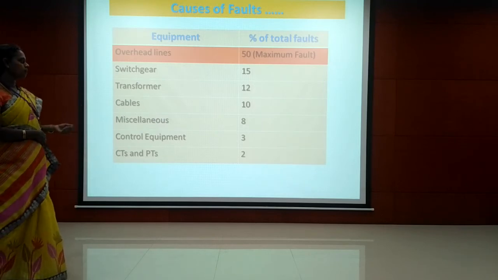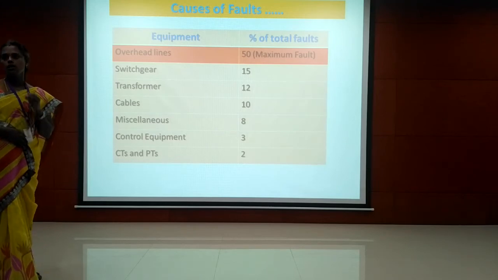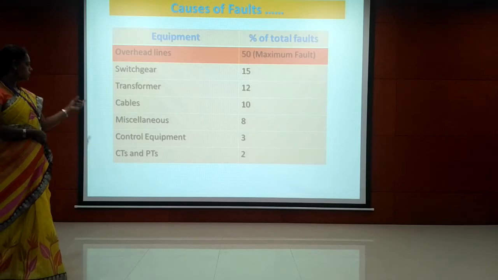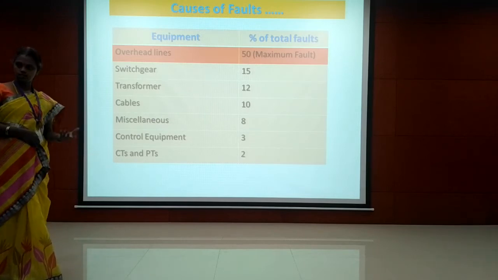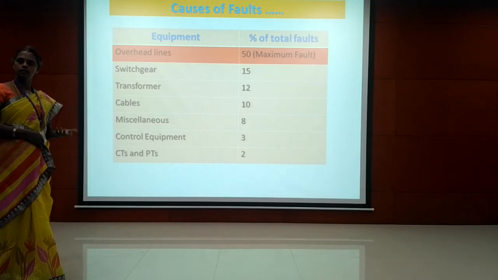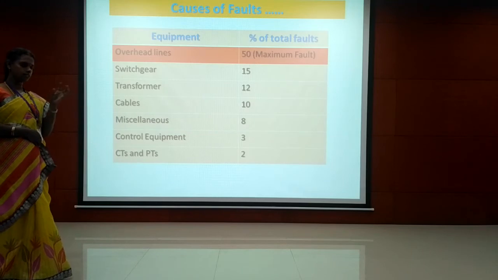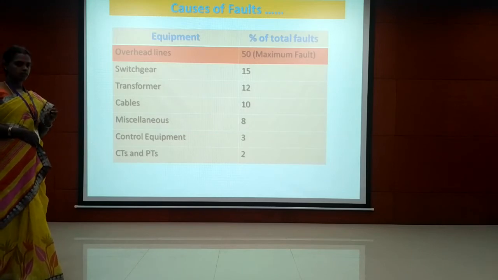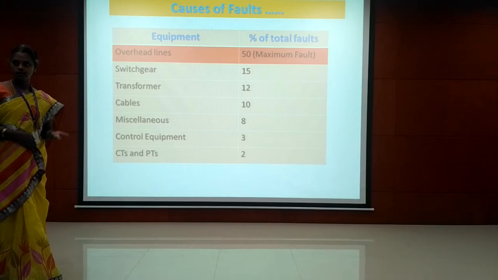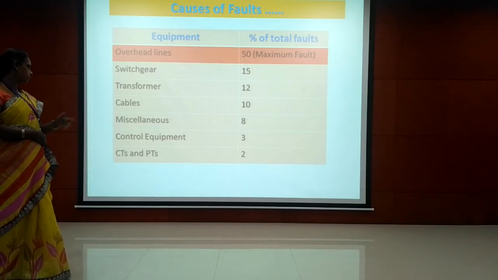Then control equipment. Suppose we want to control the power generation, we have to control the input. For that, we are using control equipment for adjusting the speed, so that we can adjust the frequency. We have to maintain the synchronism, right? So for controlling some parameters in the power system, we are using control equipment. The fault may occur in that also, and the possibility of occurrence of fault in that equipment is 3%.